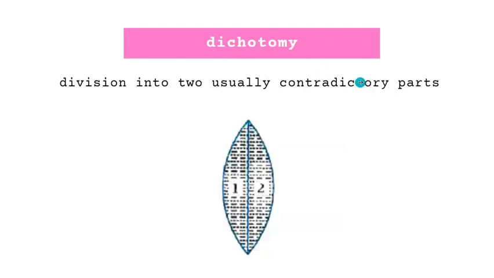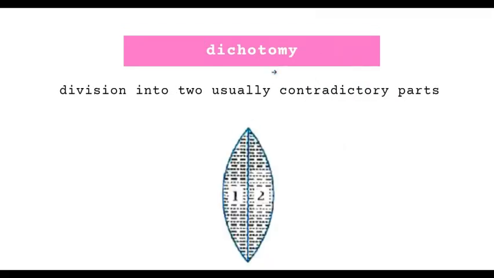Moving to the next word. So the next word that we have is dichotomy, which means division into two usually contradictory parts. And if you want to remember it, so di means separating into two and tomy means cutting. So ये दोनों root word है and through that you can remember कि dichotomy means cutting into two parts. So with that you can remember it really easily.